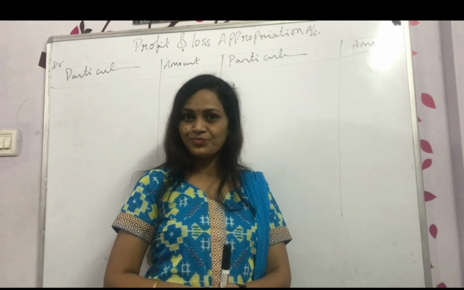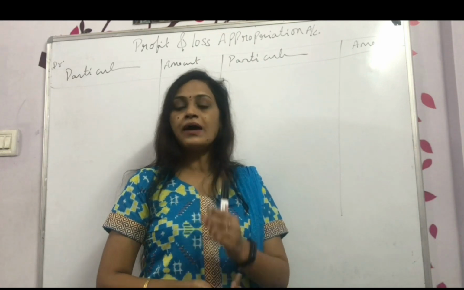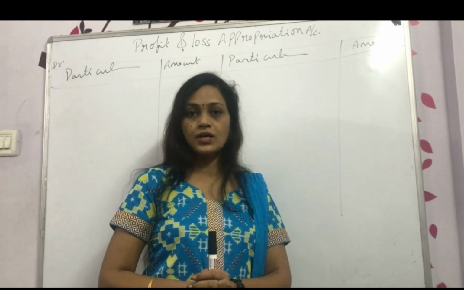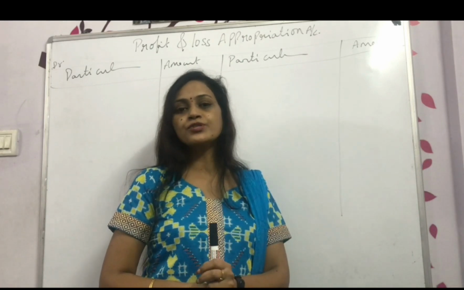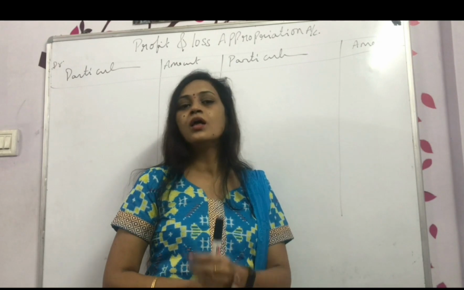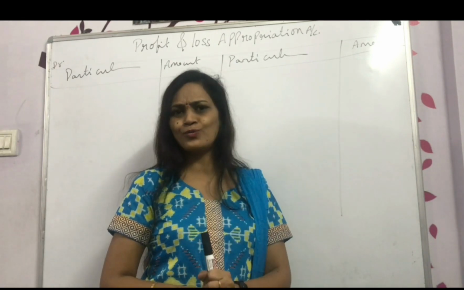Clear? Got it, right? Now, after removing certain transactions, finally we find the profit and loss appropriation account, and the profits we are going to share between the partners, that we will do, and after that we will solve one small problem also.